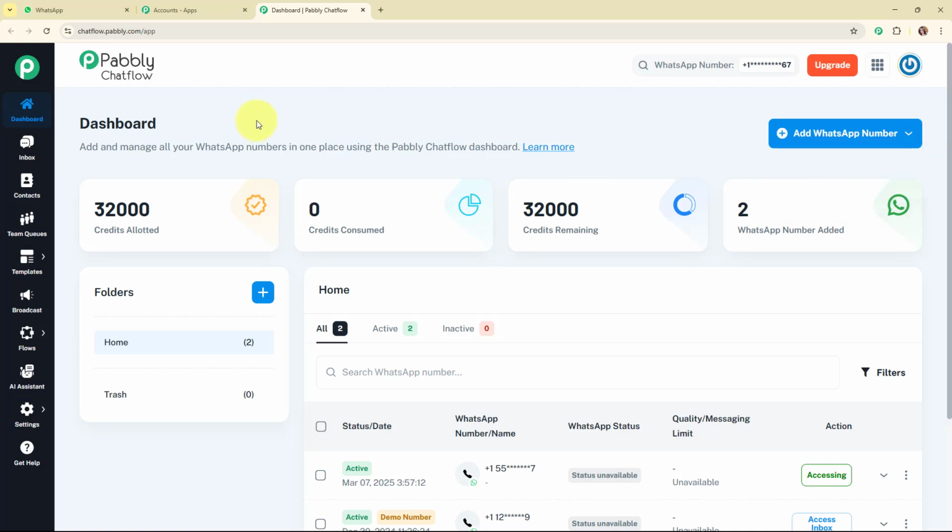Now here you can see that Pabbly Chat Flow offers some amazing features available in the left side bar. If you wish to learn about any of the features in detail, you can check out the videos dedicated to each of the features available on our YouTube channel and on our landing page as well. So let me give an overview of each feature available here.